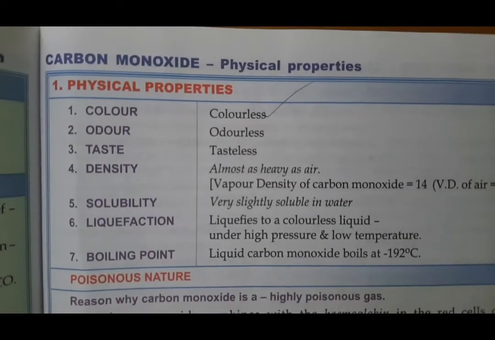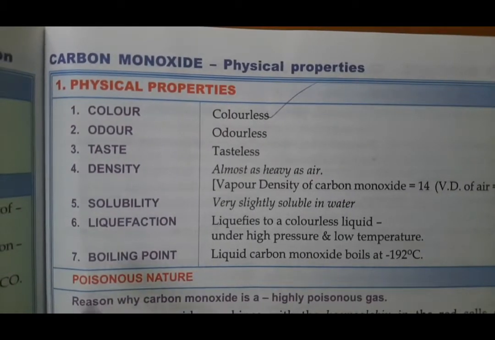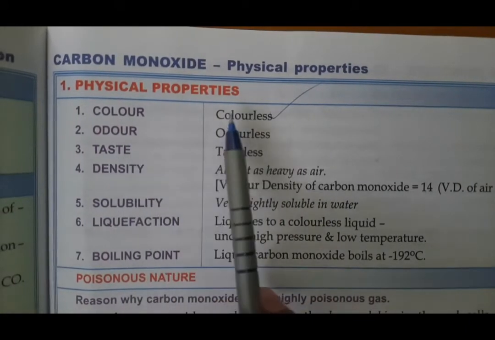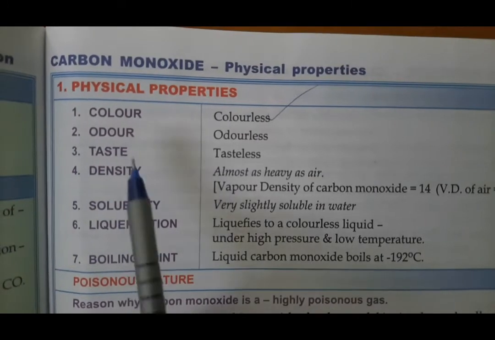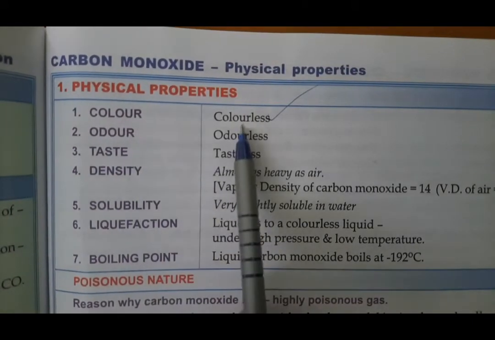Students, in this video we're going to see the properties of carbon monoxide, and there are two kinds: physical and chemical. First, we'll see the physical properties. After completing that, we go to the chemical properties. Just like carbon dioxide, carbon monoxide is also a colorless gas.